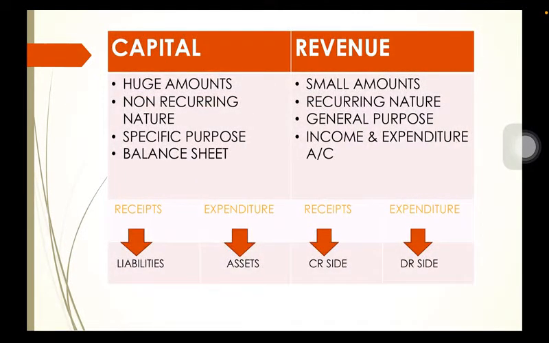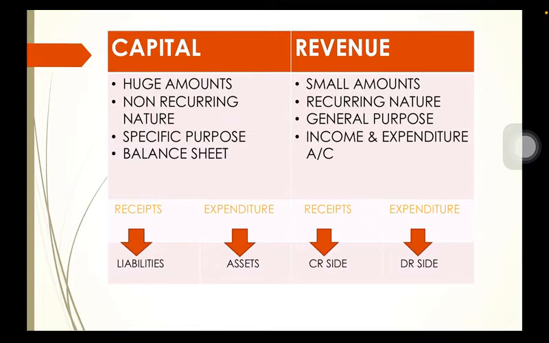If you see the difference and the way to identify the capital items and the revenue items, capital items are of huge amounts, they are non-recurring in nature, and these are for a specific purpose and are shown in the balance sheet. The receipts are shown in the liability side, expenditures are shown under the asset side of the balance sheet.